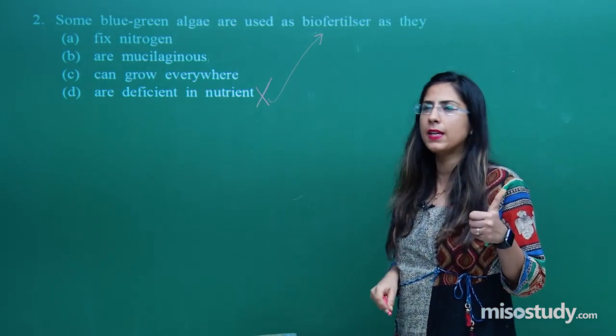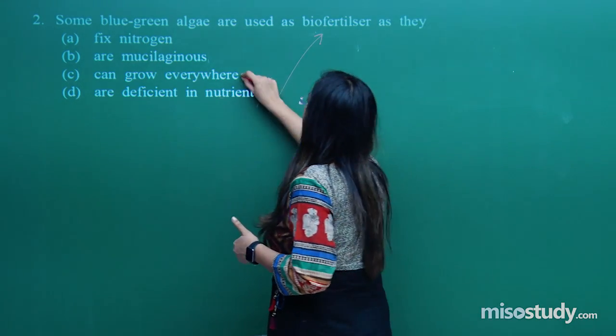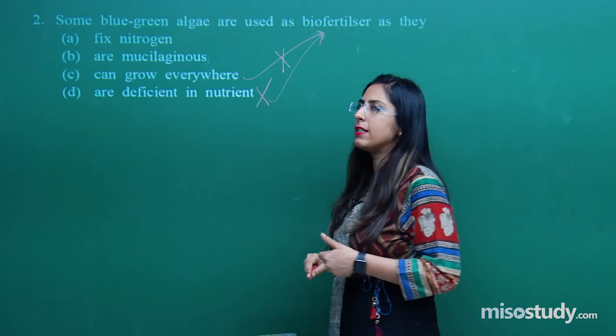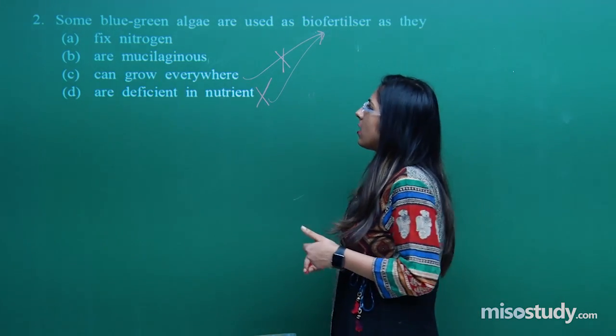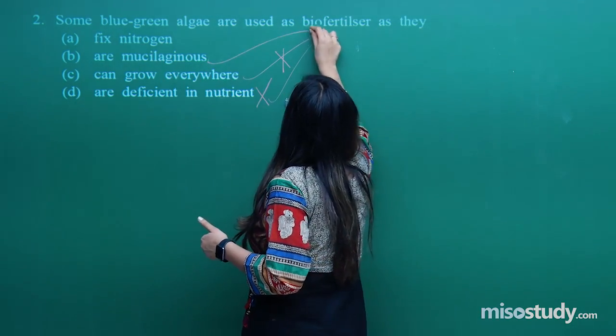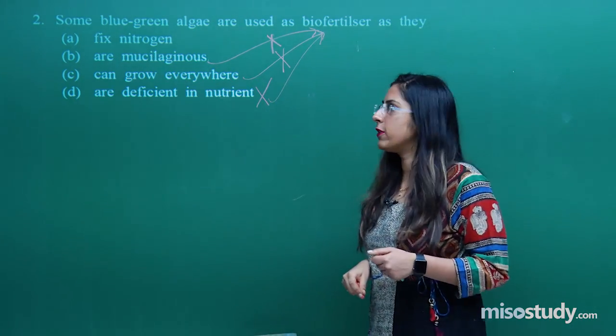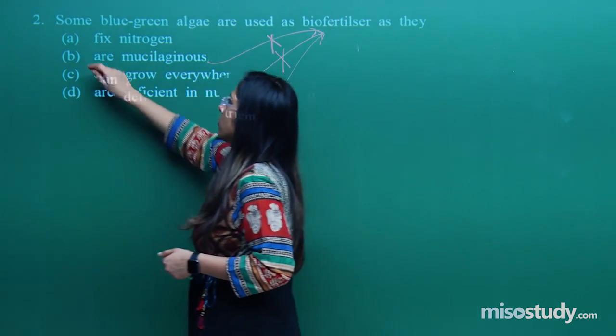So this cannot be the right answer. Can grow everywhere: is this a right answer for explaining biofertilizer? No, not at all. Next is mucilaginous. This is also not the right answer. The first option indicates fixed nitrogen.